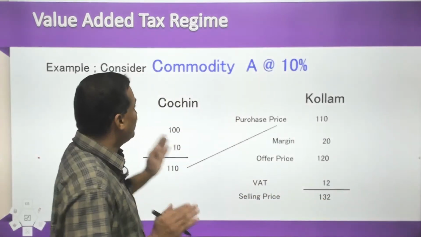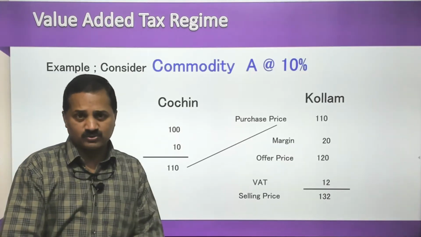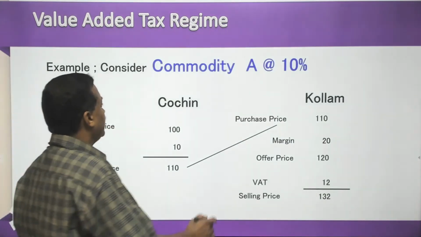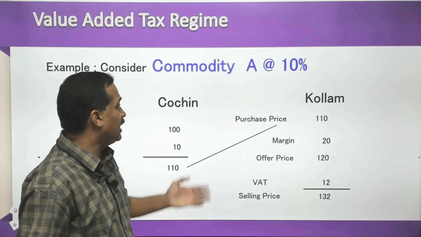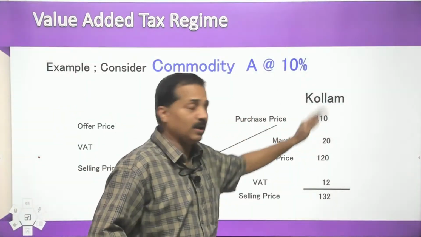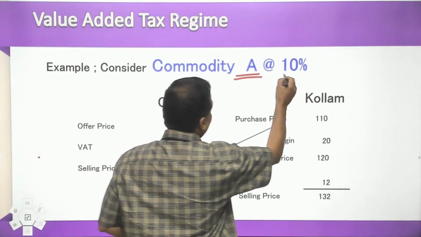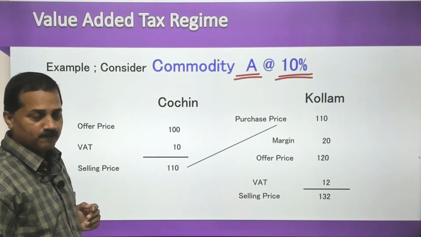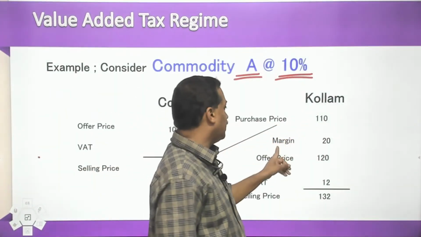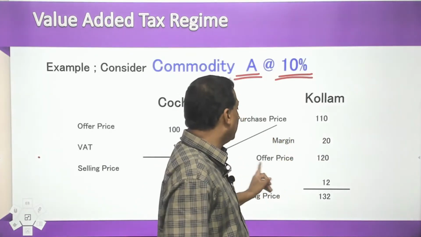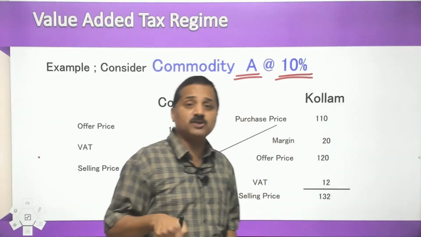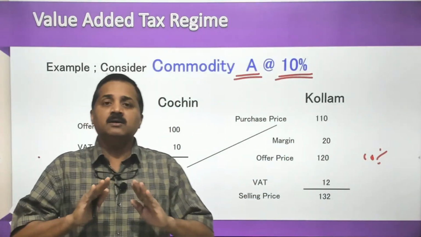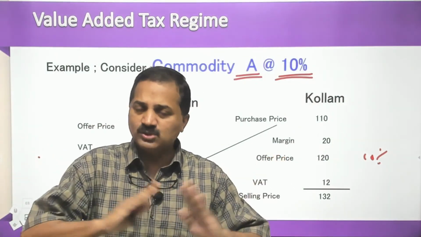Now this VAT was introduced in India during the early 2000s. So, what is VAT? I shall tell you the same thing, nothing new. I am a trader doing trade in Kollam, I purchase my commodities from Cochin and sell in Kollam. I am a trader of product A which attracts 10% tax: 100 rupee, 10% is 10 rupee, 110. I take it to Kollam for 110, I require 20 rupees margin, my offer price is 120. So if you come to my shop to buy, you have to pay 10% of 120, 12 rupee. So 132 rupees, the product is with you. There is no change at all.